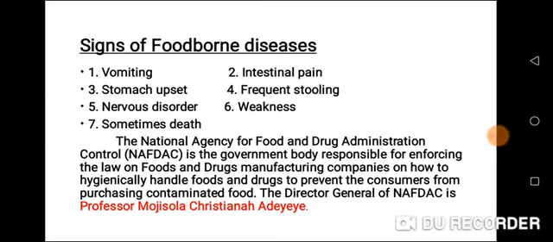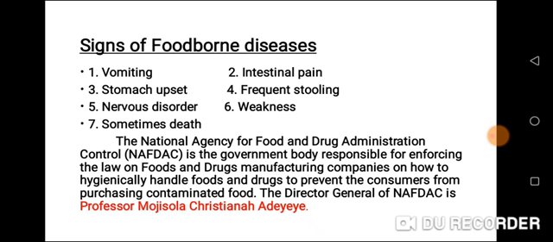Signs of foodborne diseases. These are the signs or symptoms of foodborne diseases: vomiting, intestinal pain, stomach upset, frequent stooling, nervous disorder, weakness, sometimes death. These are the signs of foodborne diseases.